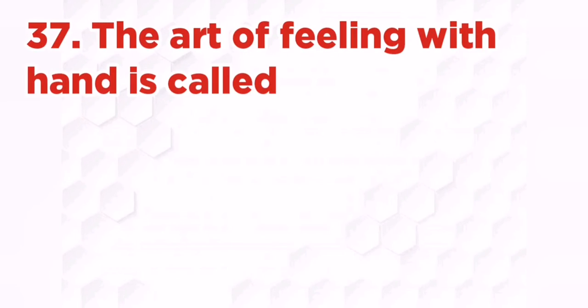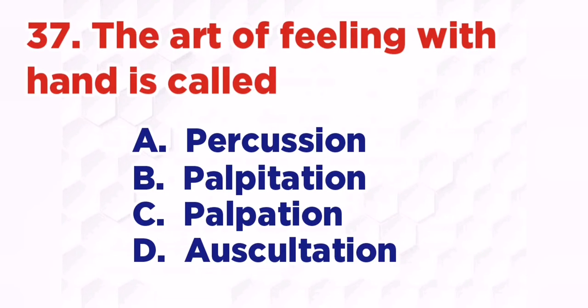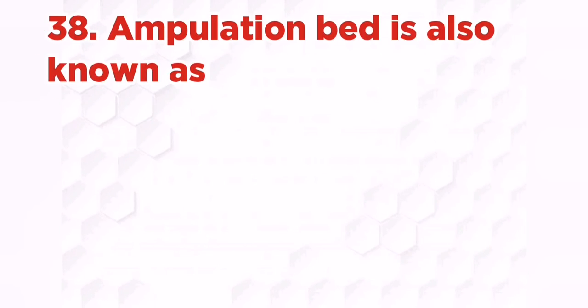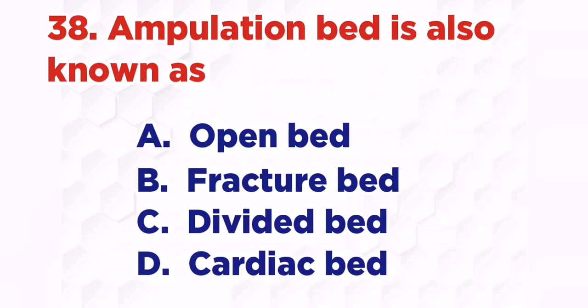Aneurysm. The art of feeling with hand is called: A. Percussion, B. Palpitation, C. Palpation, D. Auscultation. The right answer is C. Palpation. Amputation bed is also known as: A. Open bed, B. Fracture bed, C. Divided bed, D. Cardiac bed. The right answer is C.